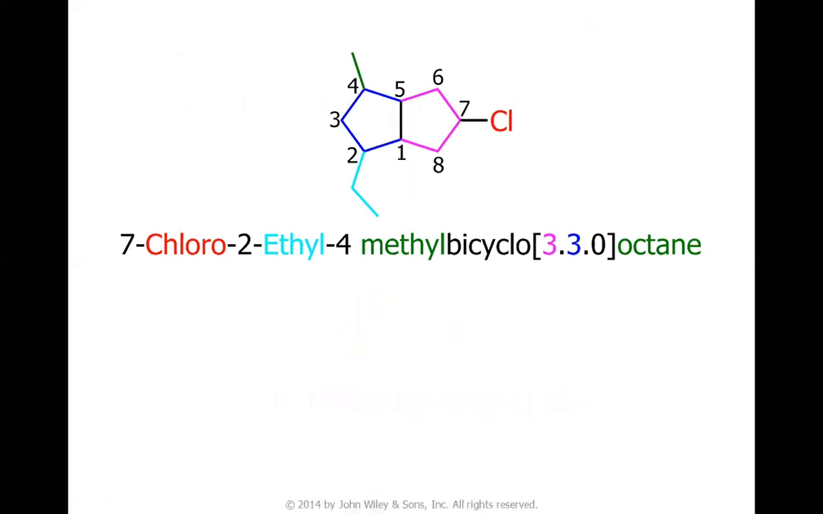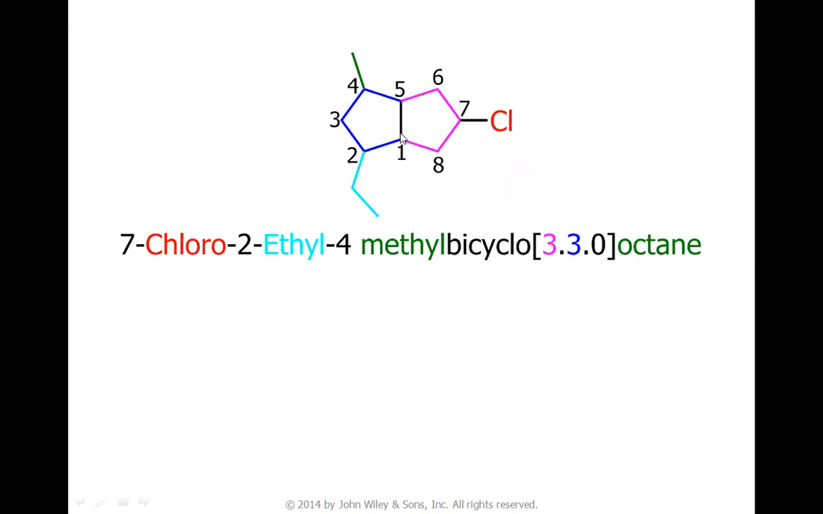So let us consider more examples. Here there is no issue of considering which carbon, which ring to be considered prior to the other ring, because both rings are of the same size. So these are the two fused carbons. We have to choose this carbon as number one or this carbon as number one. So this will be decided by the substituents.